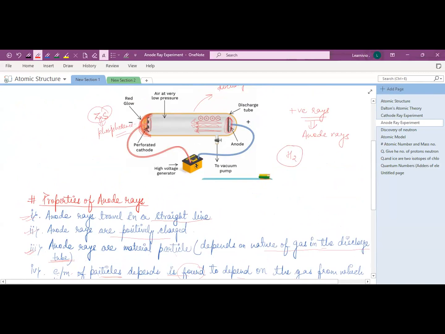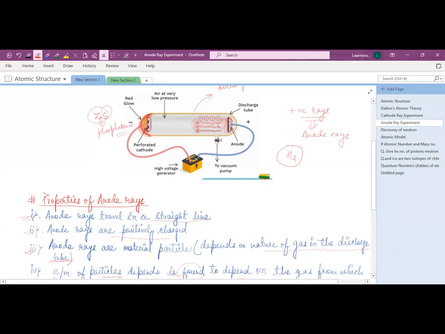When the rays strike the hydrogen, it ionizes, and because hydrogen has the best ionizing power, these rays originate from that ionization.